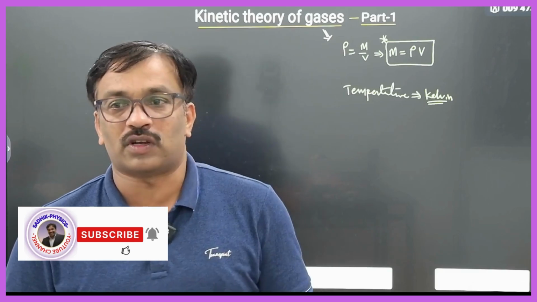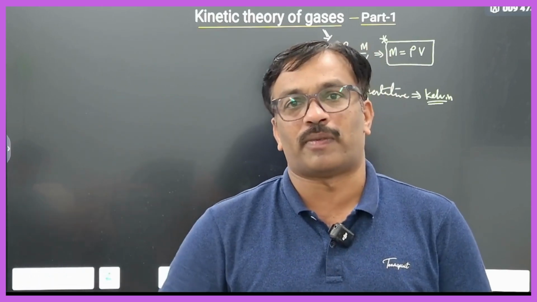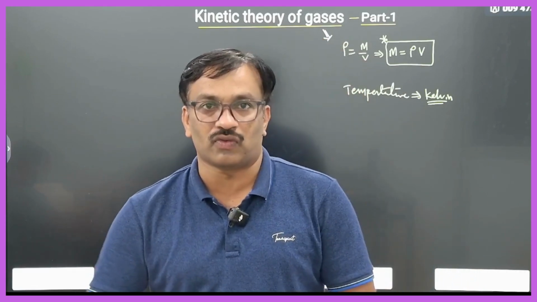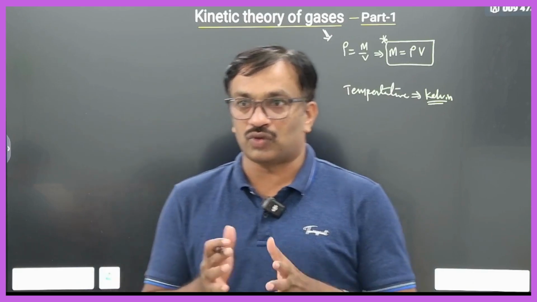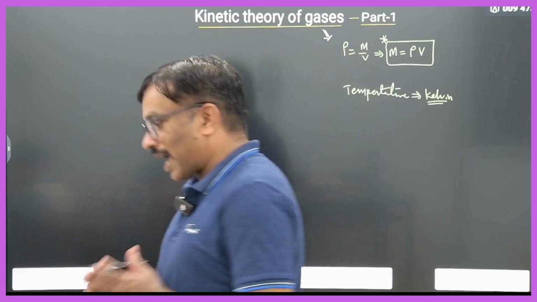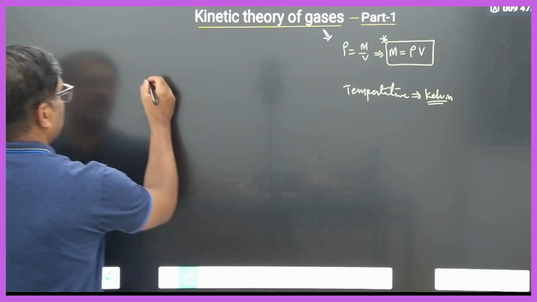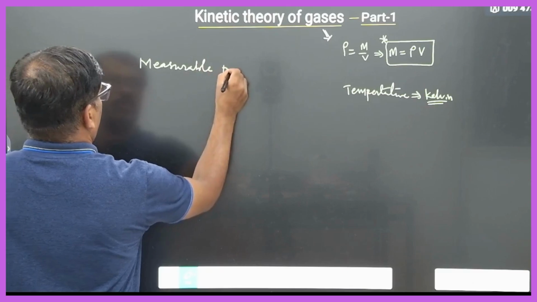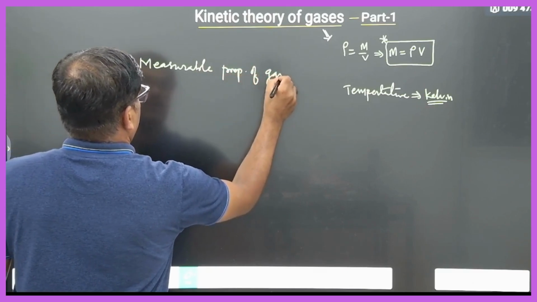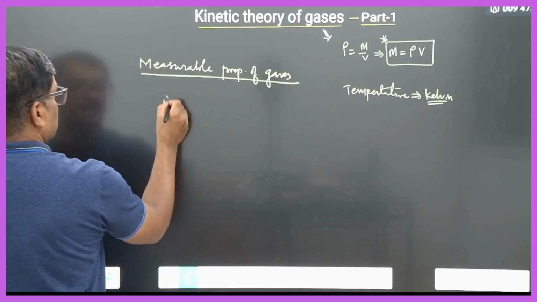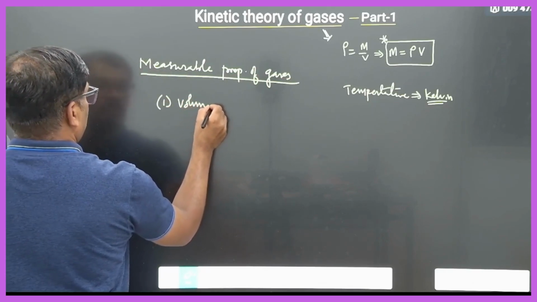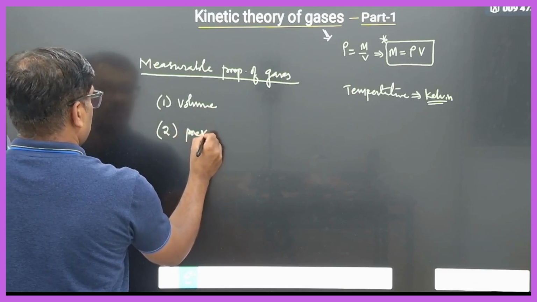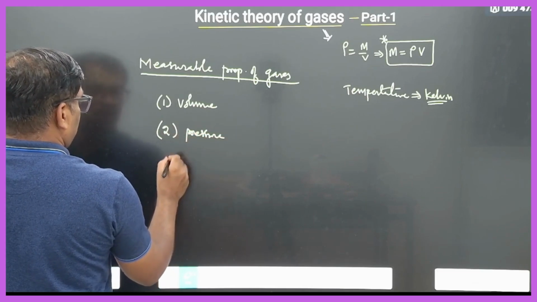So how much gas is there, or what are the measurable properties? Whenever you are dealing with gases in a cylinder, what are the things you have to measure so that you will understand how much gas is present? Those are all measurable properties of gases. What are the measurable properties of gases? First one is volume, because volume changes by changing the pressure. Next one is pressure, and third one is temperature.